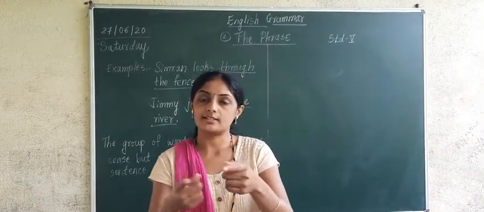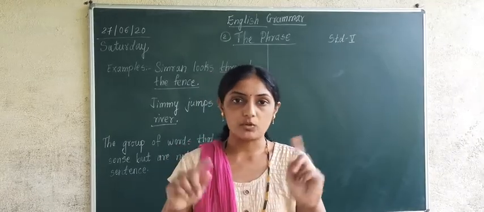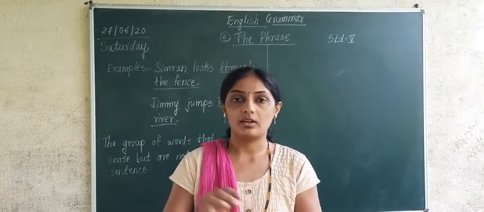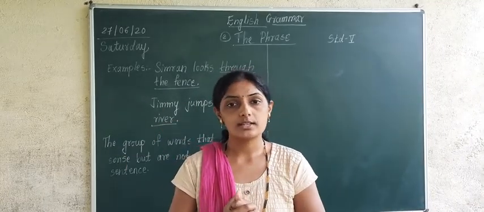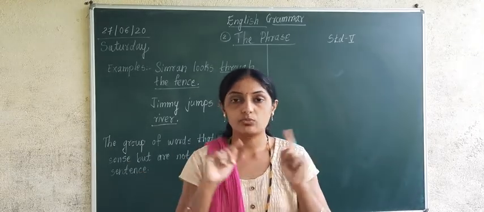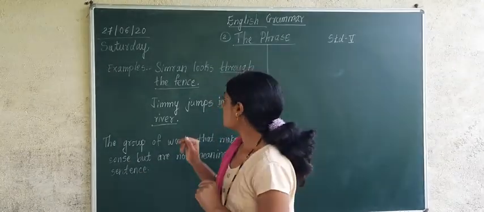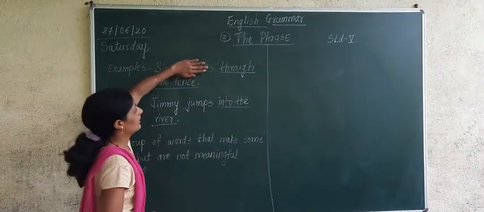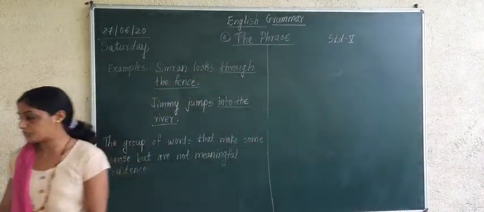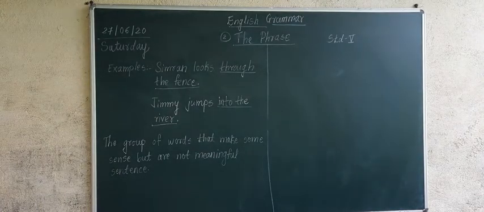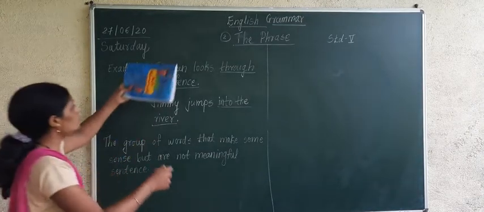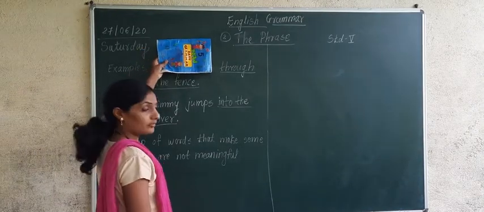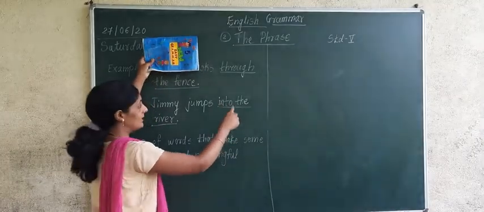Compound. Correct or not? There are various wall compounds, then there are iron rod compounds. So fence means compound. And what is told is that Simran looks through the fence. If you do not read this, just imagine these words are not there, what will be the remaining sentence?